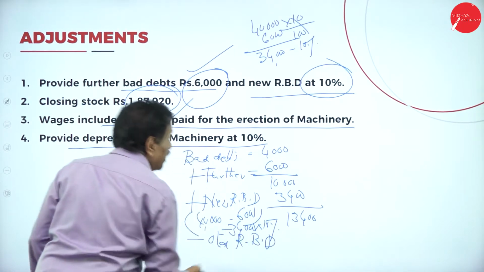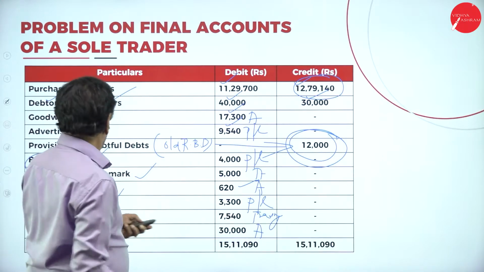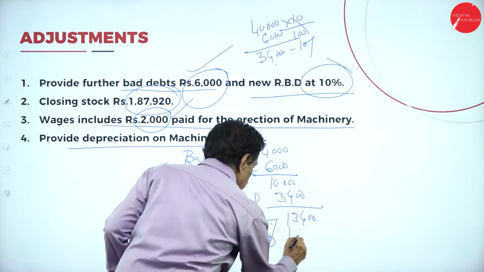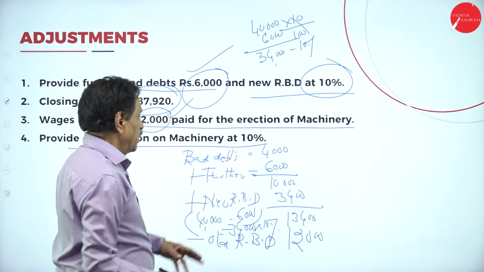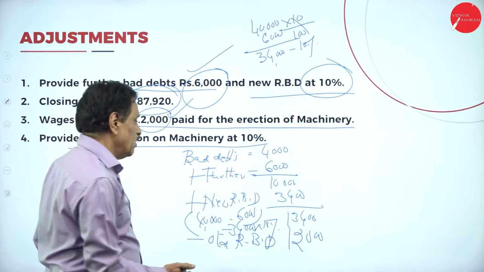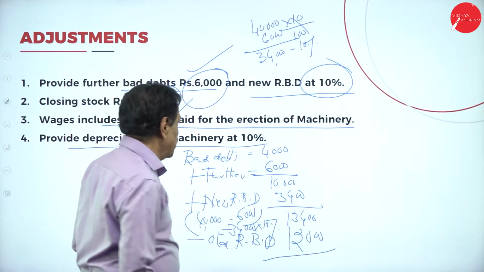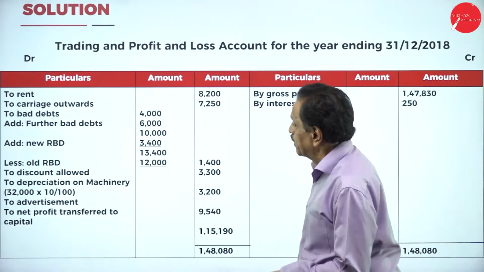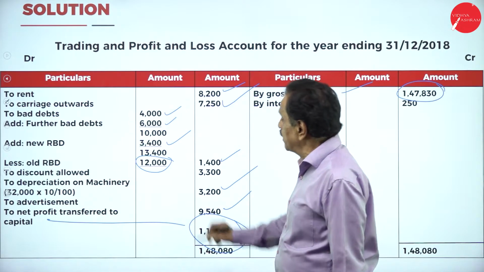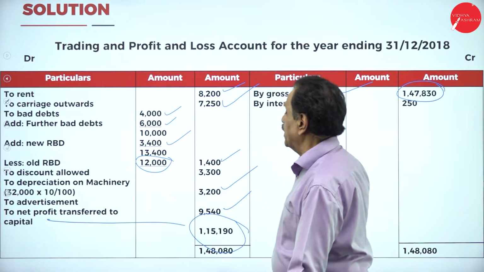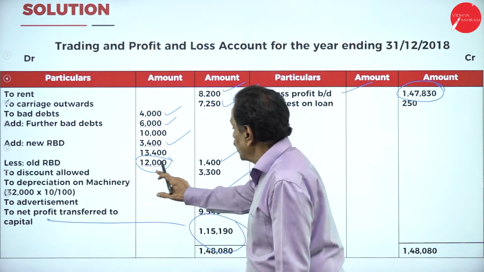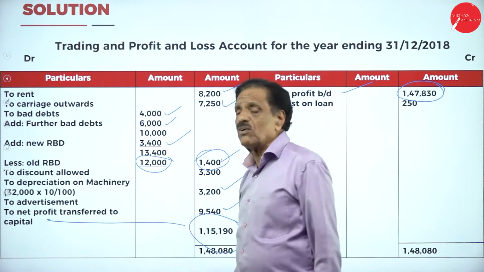This is from the adjustment. If you go to the trial balance, you can understand. What's your provision for doubtful debts? 12,000 is the old RBD. So your bad debt 4,000 plus 6,000, plus 3,400, is 13,400. Whatever the result comes, that will come to the P&L account. I will show you in the P&L account. What's your bad debt? 4,000. What's the further bad debt? 6,000. It becomes 10,000. New RBD 3,400. It becomes 13,400. What's the old RBD? 12,000. The balance is 1,400.